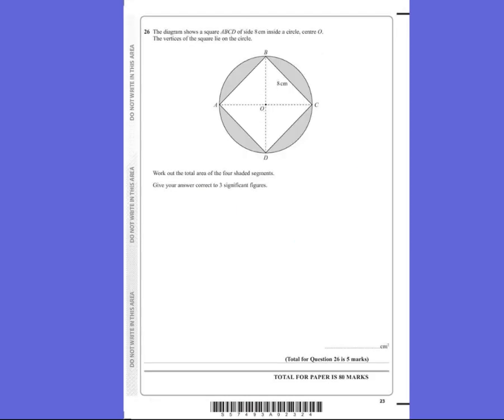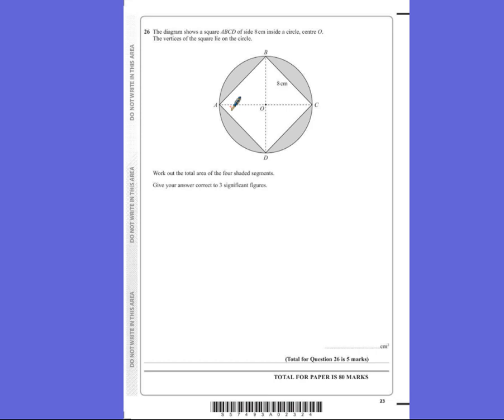Question 26. The diagram shows a square, ABCD, of side 8 centimetres inside a circle centre O. The vertices of the square lie on the circle, so that means it's touching right at these corners. So vertices means corners. Work out the total area of the 4 shaded segments. So we're after just these shaded segments. So to do this, we can work out the area of the full circle, and we could take away the area of the square, and that'll give me the shaded region.